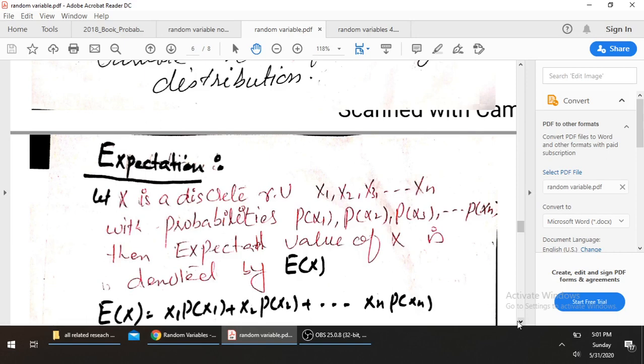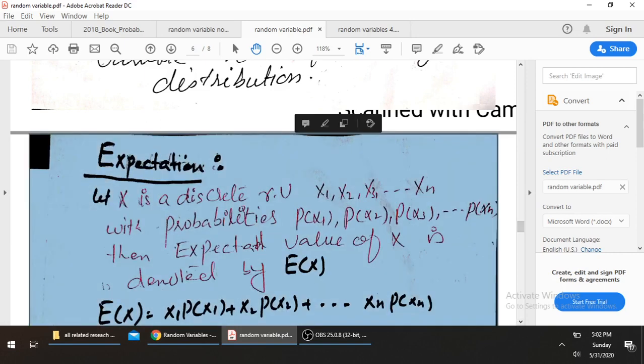X is a discrete random variable taking values x1, x2, x3, up to xn, with probabilities P(x1), P(x2), up to P(xn). Then the expected value of X is denoted by E of X.